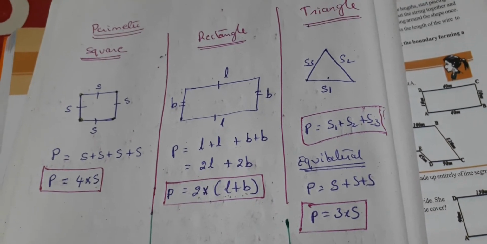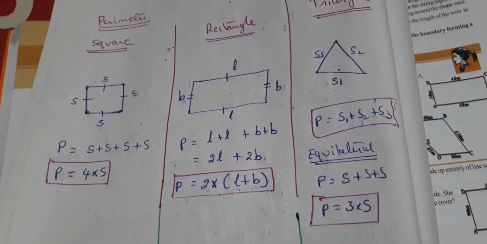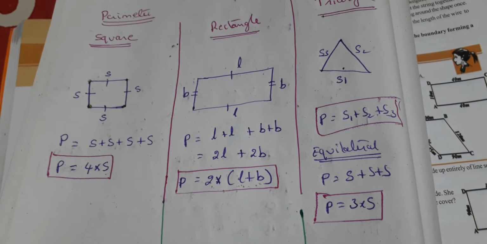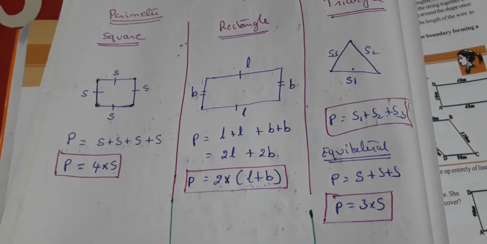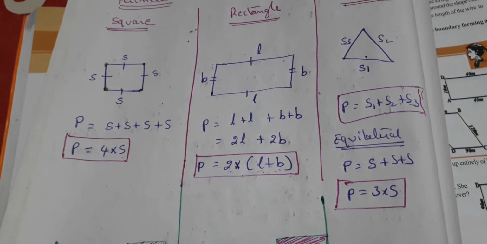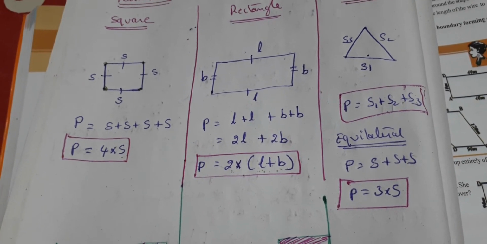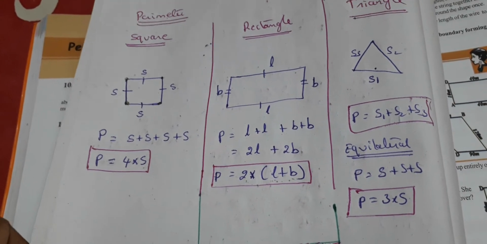We have already learnt all this in our earlier classes, right? It is only a quick revision, and I know pretty well that you can all substitute in the formula and solve the problems. How to substitute in the formula? Suppose the side of the square is given as 10.